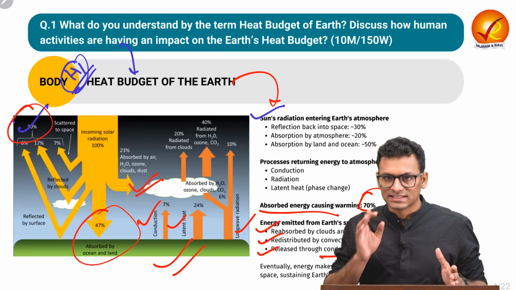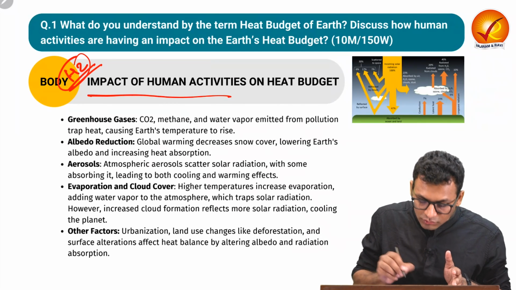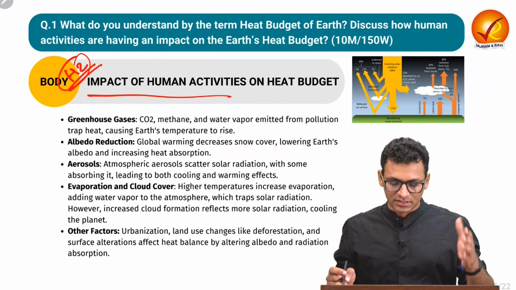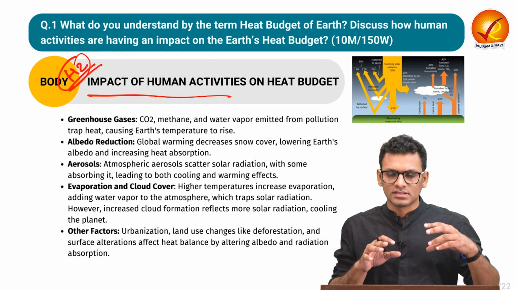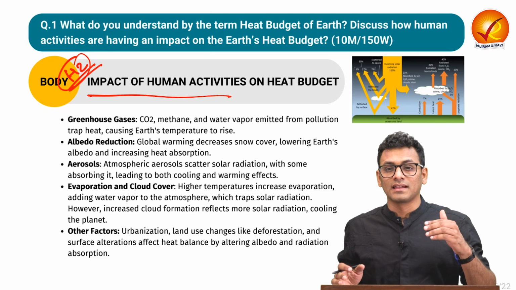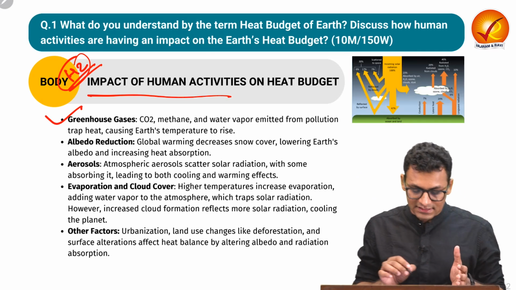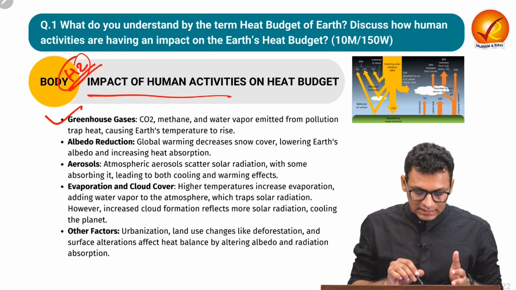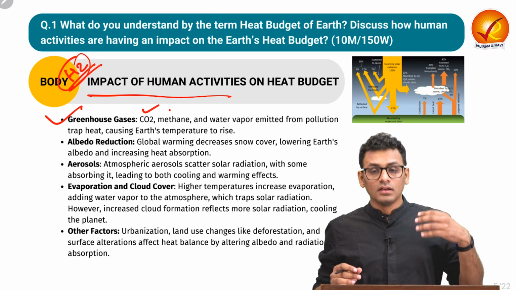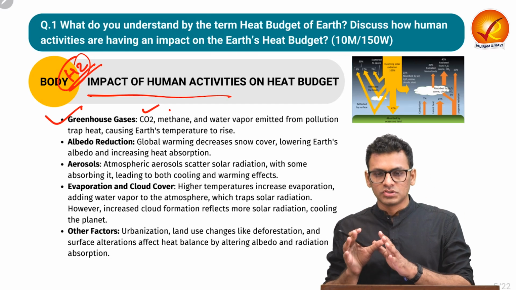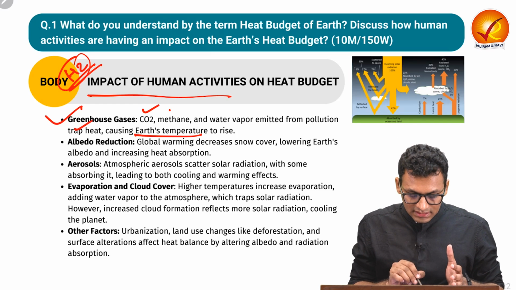Let us move on to the second demand of the question, which we can inculcate in heading 2 as the impact of human activities on heat budget. Now again, this diagram is just to help you understand what components we are going to deal with. You do not have to draw the diagram again over here. Firstly, you can talk about the greenhouse gases. As we have seen, the rise in greenhouse gases such as carbon dioxide, methane and water vapor, which are emitted through pollution, trap the heat, causing Earth's temperature to rise.